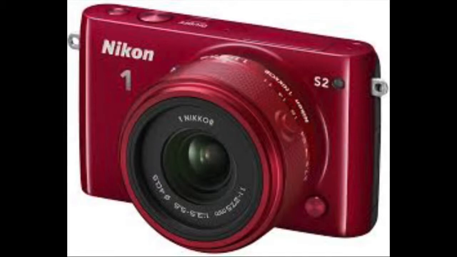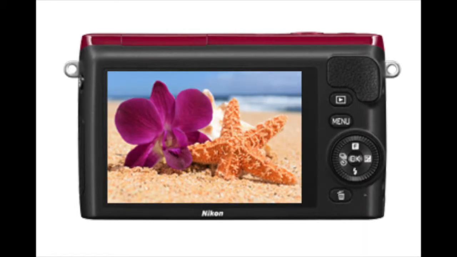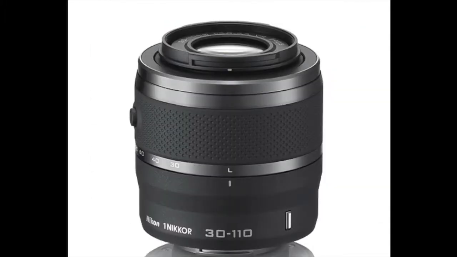For our film, we used a Nikon 1 S2 14.2 megapixel digital camera with CMOS sensor and an autofocus system, which meant each piece of footage was taken with precision. The large LCD at the back of the camera meant that replaying our filmed footage on the camera was that much easier. This was convenient because it meant we could check for mistakes before uploading any footage onto the computer. We used a 10 to 30 millimeter f3.5 to 5.6 lens due to its high quality, and we managed to get much better focus pulls than we would with any other camera that we had available to us.